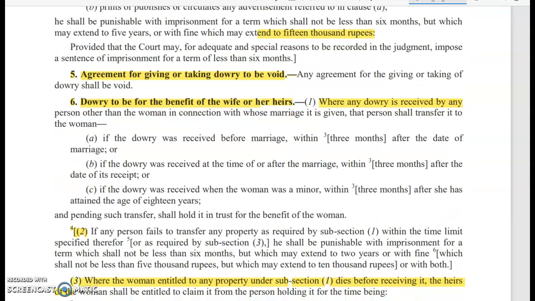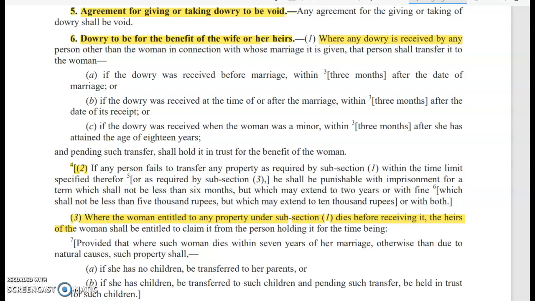Then if any dowry has been received, and those who receive it want to return it for the welfare of the woman and her family, they have to return it within 3 months, and that date has been given.